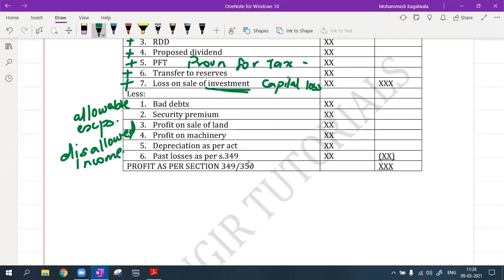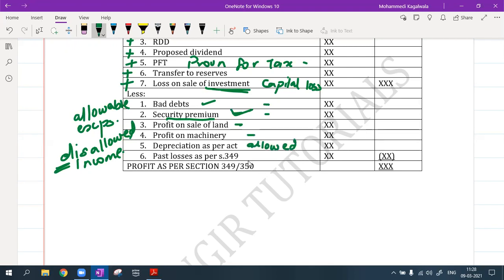Security premium is a disallowed income, so I will subtract it. Then profit on sale of land also I will subtract. Profit on machinery. Depreciation as per the Act is allowed.